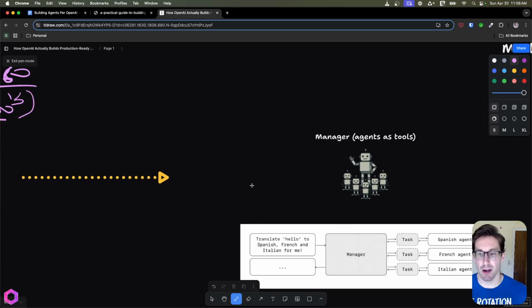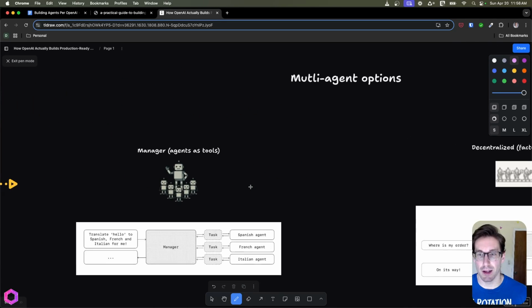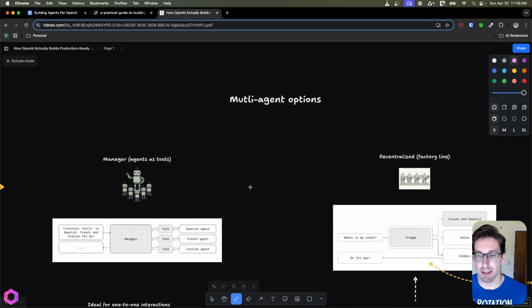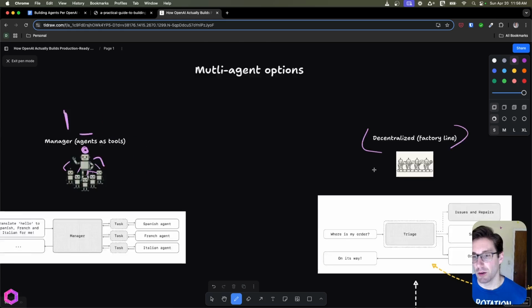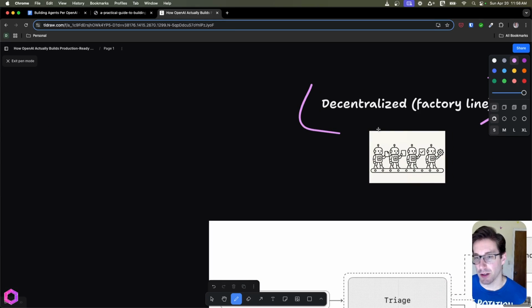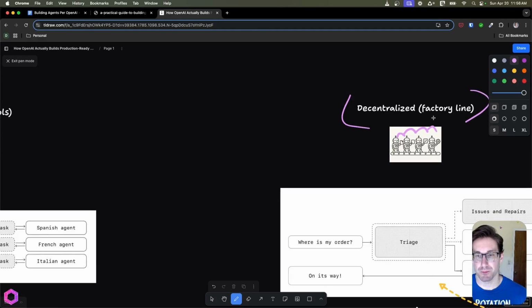So we ran into the scenario, and we're like, okay, we need to do multi. The next question is, which multi setup do we want to do? There's different types, but these are the two main categories. We have our manager structure, where we have an agent that uses agents as tools. So we have like a master AI that rules over all these other AIs that have very specific specialties. And then in the decentralized structure, we have a bunch of AIs that act like factory workers, where they all specialize in a certain area and they pass off conversations to each other depending on the task at hand.